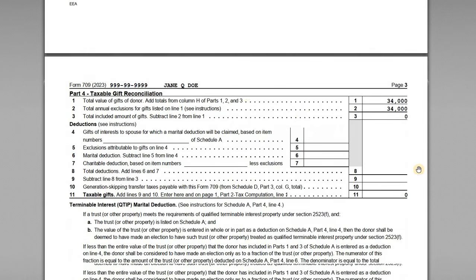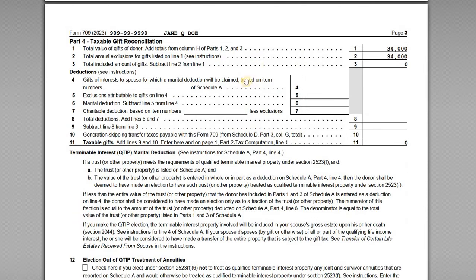And then we can move on to Part 4 with our taxable gift reconciliation. The total value of the gifts for this donor, so Jane, is the $34,000 amount, right? So 17 to Adam, 17 to Brian. The annual exclusions for all these, it's still the $17,000 per donee. So she gets a $17,000 exclusion for the transfer to Adam and an additional $17,000 for the transfer to Brian. So we have $17K times 2 is also the $34,000. So the includable gifts here are $0.